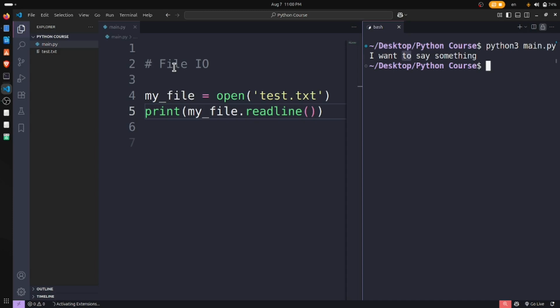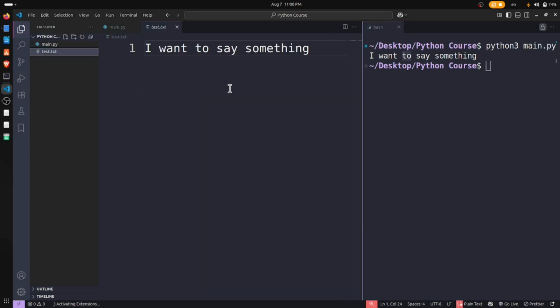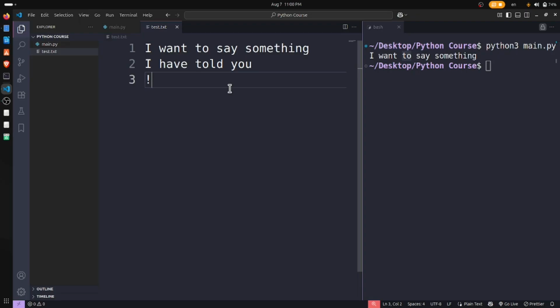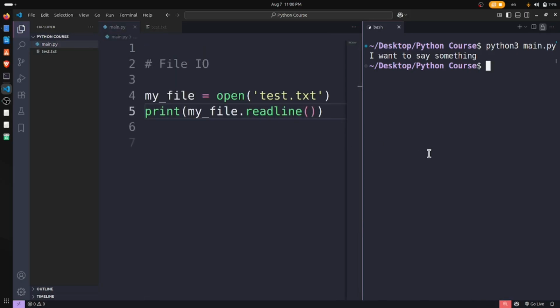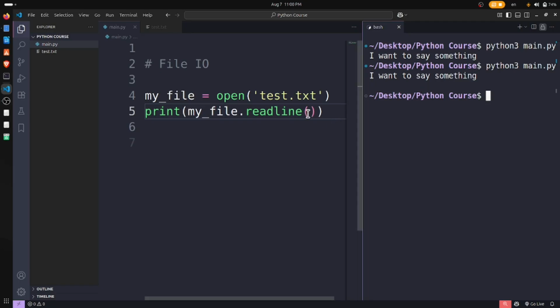I want to say something. For example, let's have it here: I have told you, exclamation mark. Let's print this. What happens now? Only one line of them is printed, and the other line is empty. Now let's see readlines.